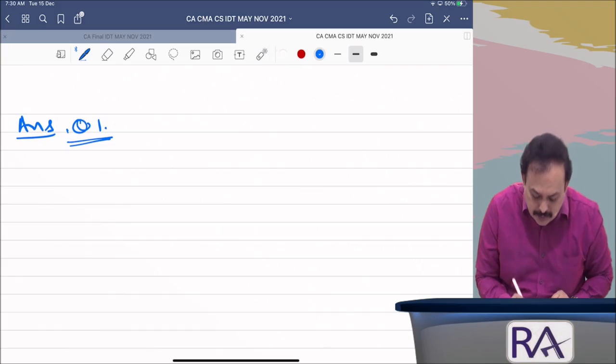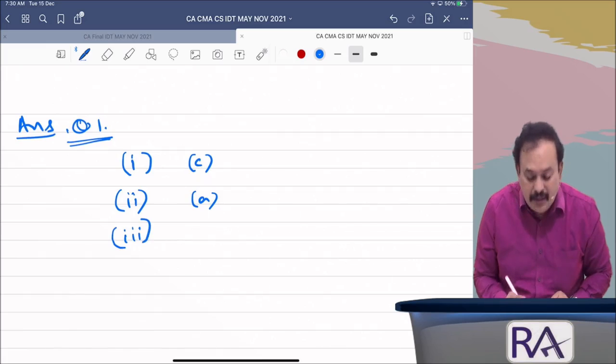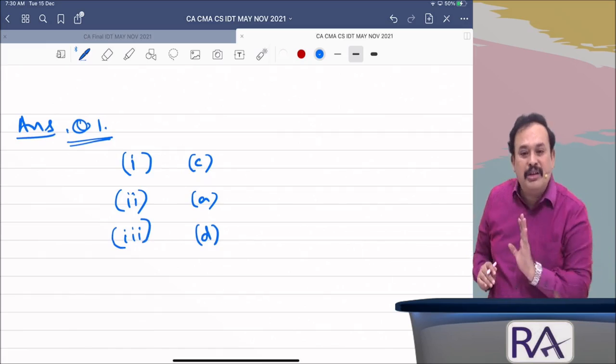So answer here for Roman 1. If it is C, mean C. Roman 2 question answer, if it is A, mean A. If it is point number 3, question number 1, sub point 3, if D is the right answer, mean D. That's how you have to mention.